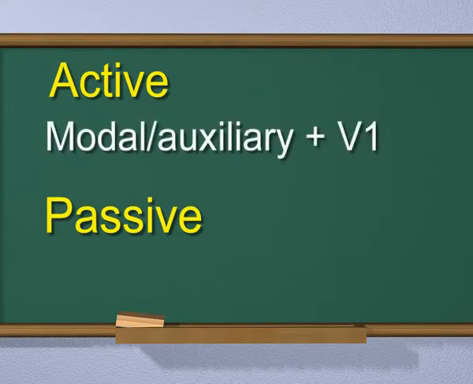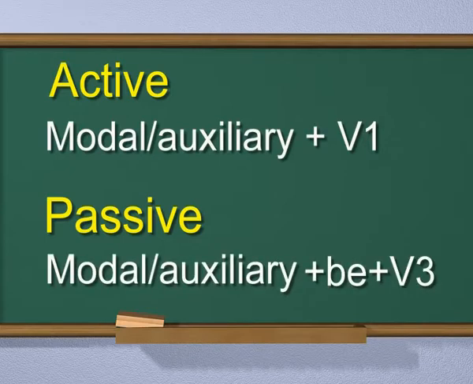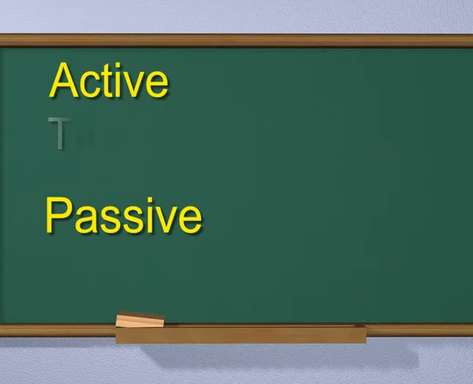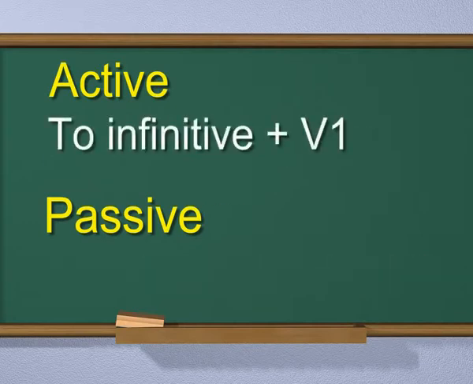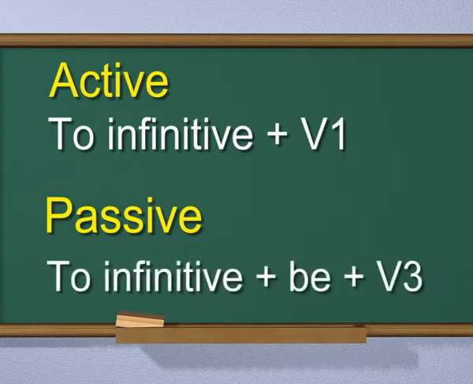Modal or auxiliary plus first form of the verb is changed to modal or auxiliary plus be plus third form of the verb. To infinitive plus first form of the verb is changed to infinitive plus be plus third form of the verb.